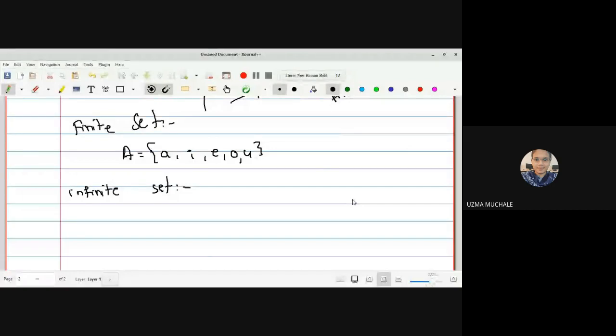Okay. The next thing which we come across is a countably infinite set. An infinite set is said to be a countably infinite set if it is equivalent to the set of natural numbers. Okay. What is the next thing? Countably infinite set.